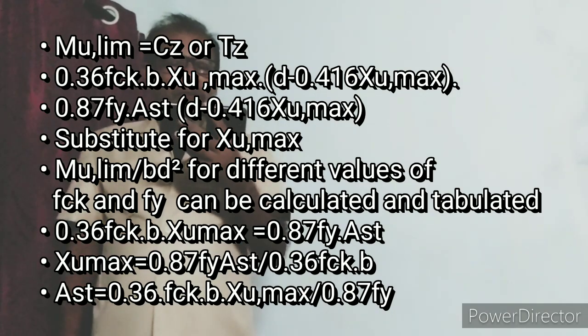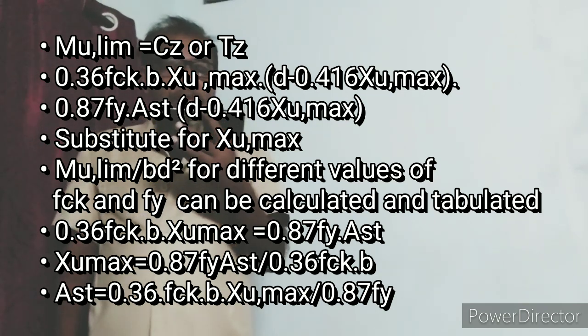T is total tensile force, z lever arm. Mu lim is equal to 0.36 fck b xu max into d minus 0.416 xu max, and T z is 0.87 fy Ast into d minus 0.416 xu max.